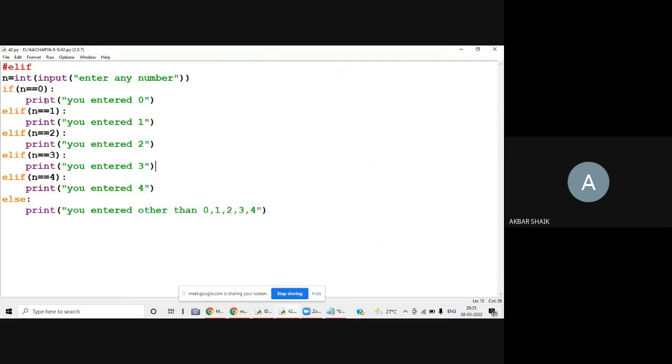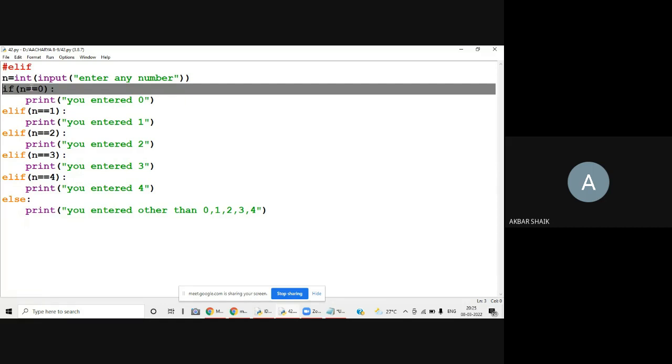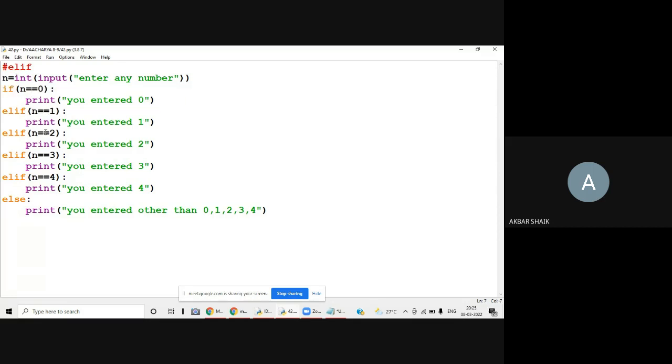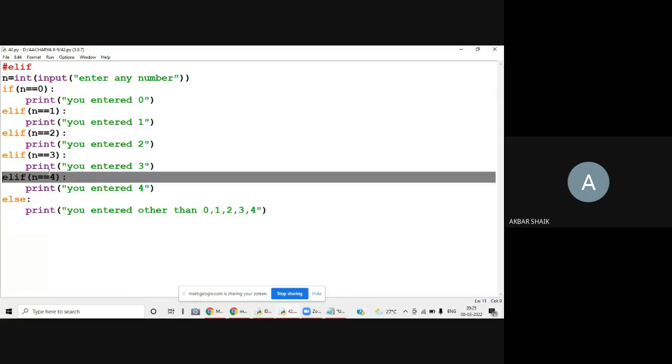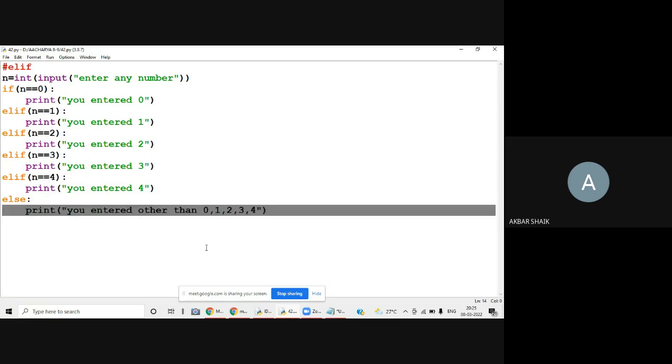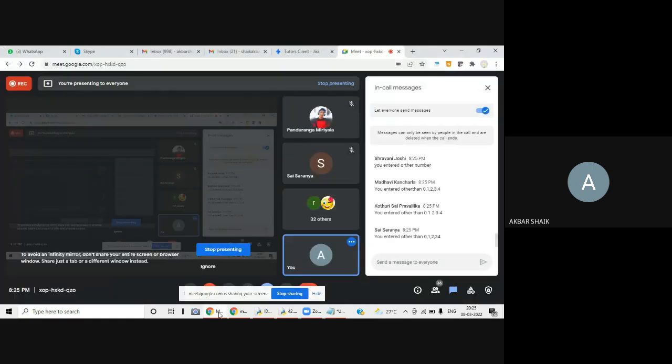Already I told you, first condition 1 will be checked. So what is condition 1? I gave N as 8. 8 equals 0? This failed. Next, go to the second condition. 8 equals 1 failed. 8 equals 2 failed. 8 equals 3 failed. 8 equals 4 failed. So all the conditions failed. Simply I'll go to the else block, so this will be executed. It's very simple, right?